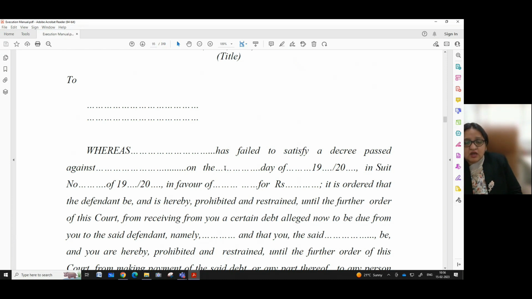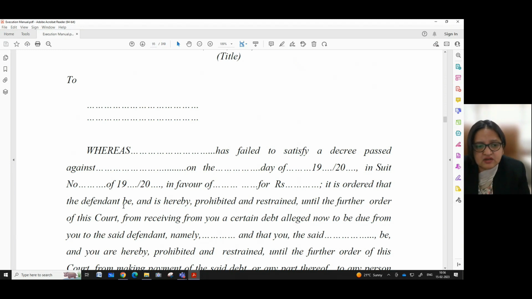Here we have to write the details of the date of the decree when the decree was passed. And here we have to write the particulars of the suit in which the decree was passed in favor of the name of the decree holder or the plaintiff for rupees the amount which is due against the decree holder.